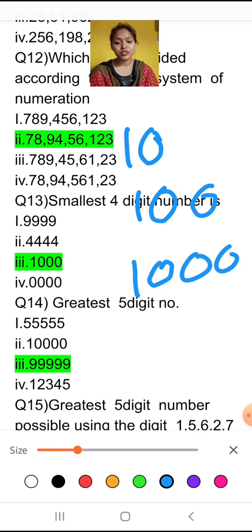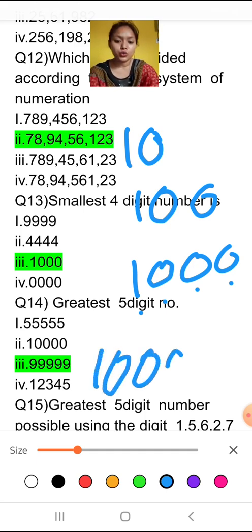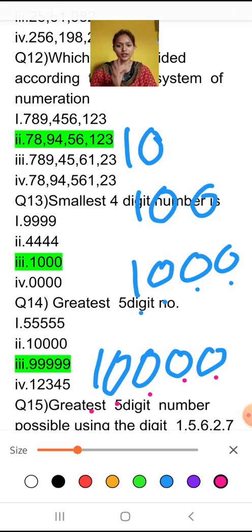You have to just add the zeros. 4-digit number means 4 digits are there, 1 2 3 4, so this is the smallest 4-digit number. Now the smallest 5-digit number: how many digits, just count, 1 2 3 4 5. 5 digits are there, and 4 zeros are there. So this is the smallest 5-digit number.